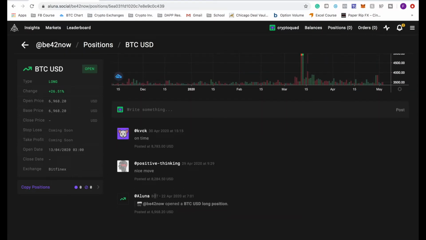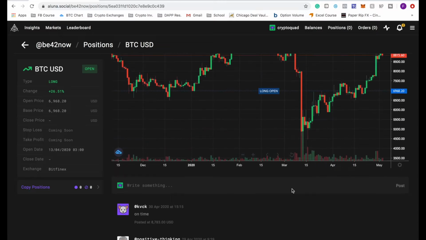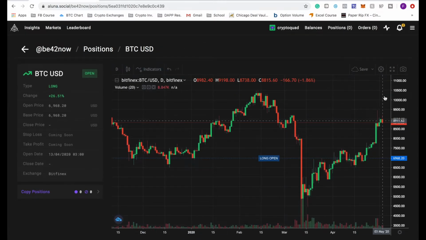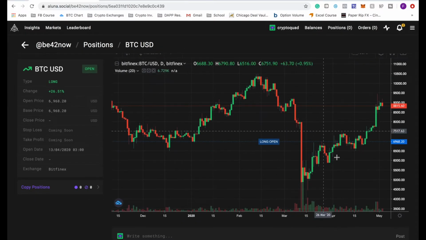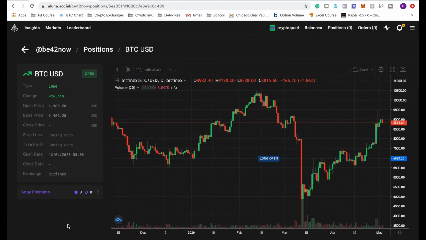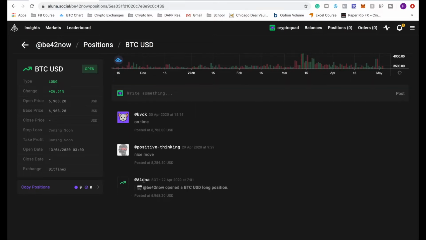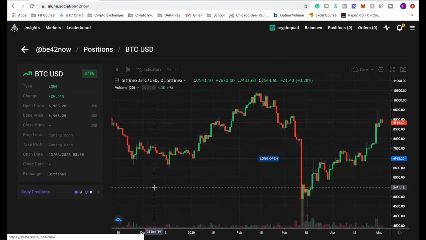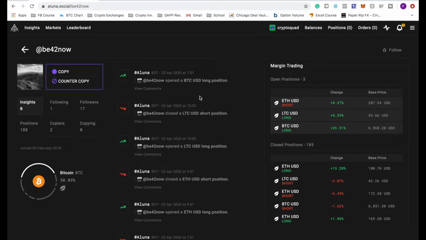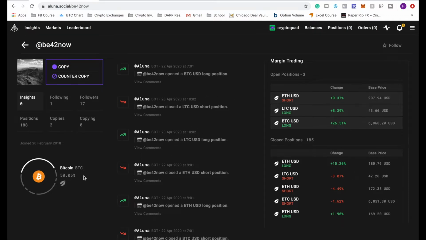If you would have copied his trade, you would have been able to make this percentage, which is amazing. What you can do, which is awesome, is, he had this open position. If you want, you can click on his profile, and you can see everything that he's doing.